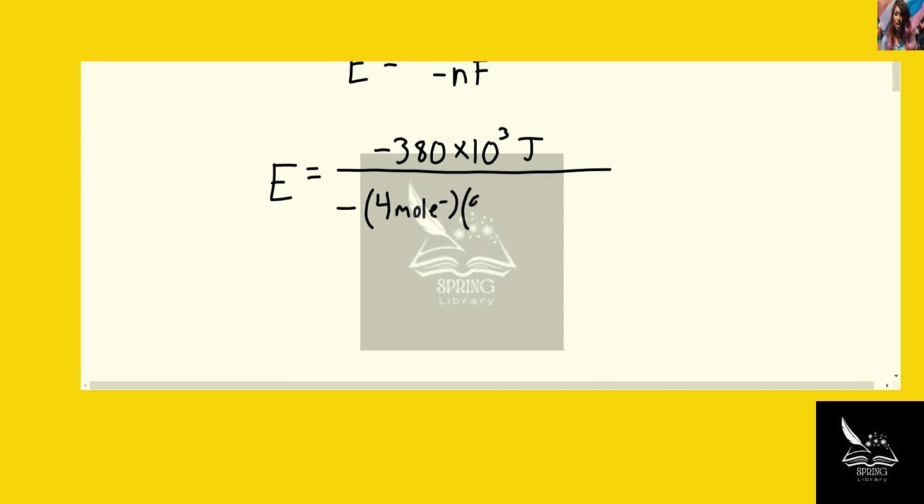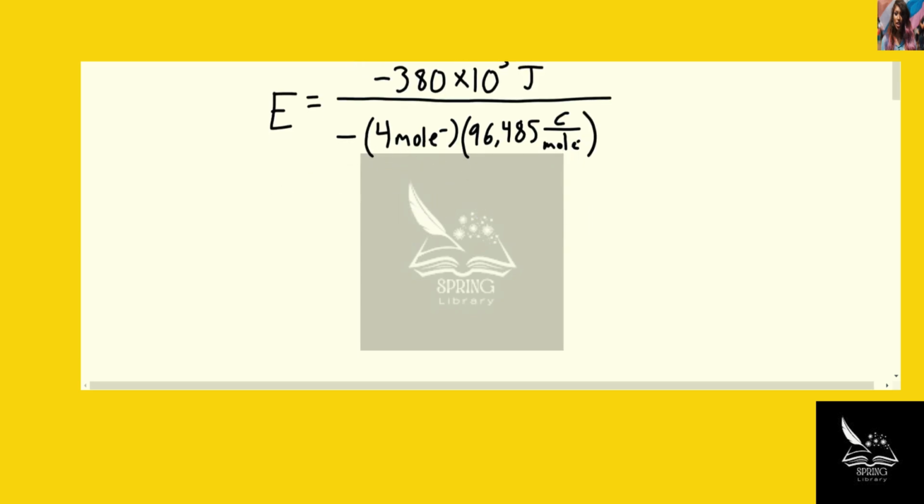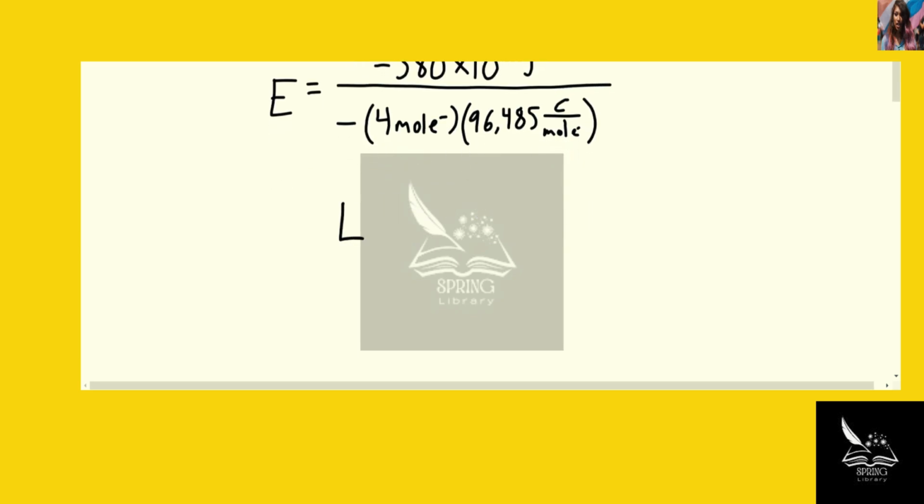And F is Faraday's constant, 96,485 coulombs per mole of electrons. And now when we plug that all in to this expression for the cell potential, we should get a final answer of about 0.98 volts.